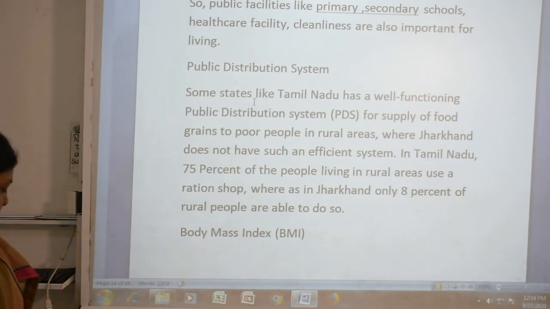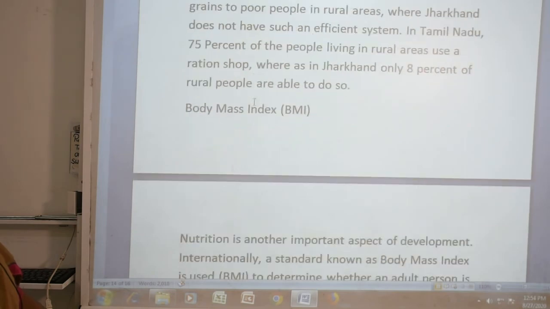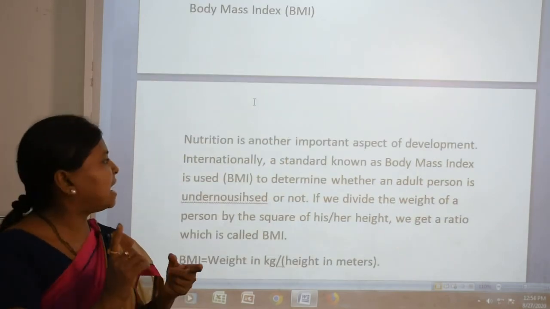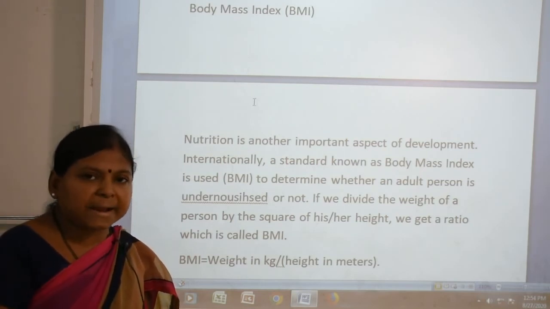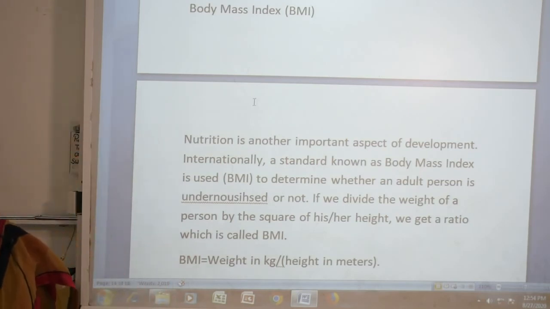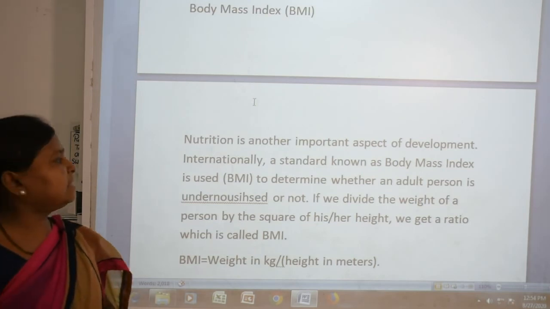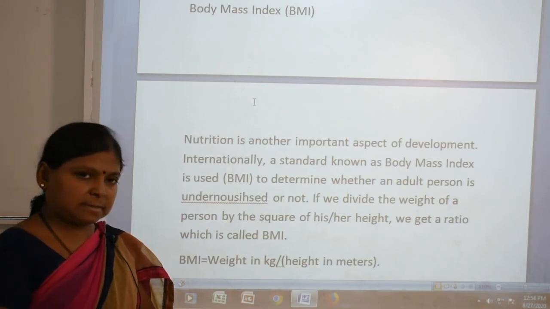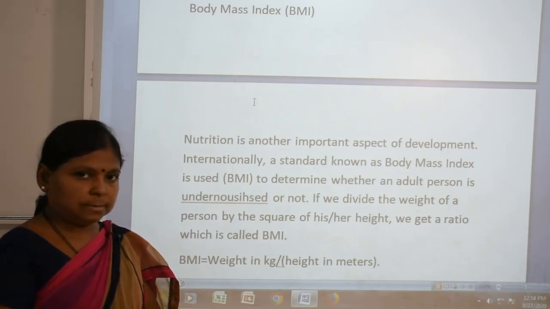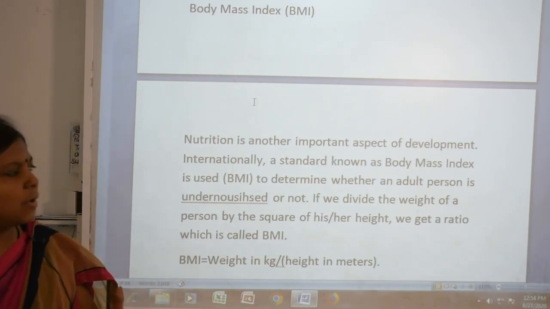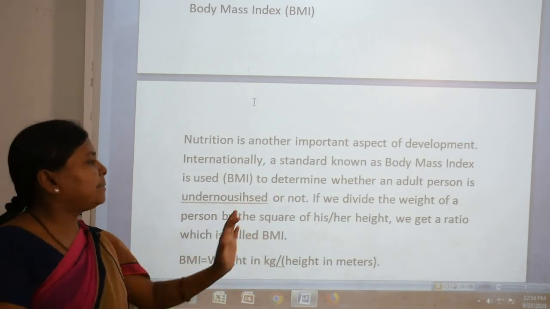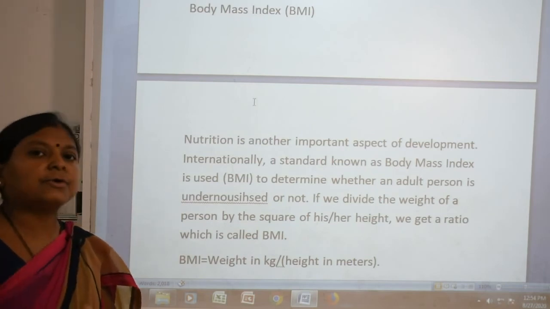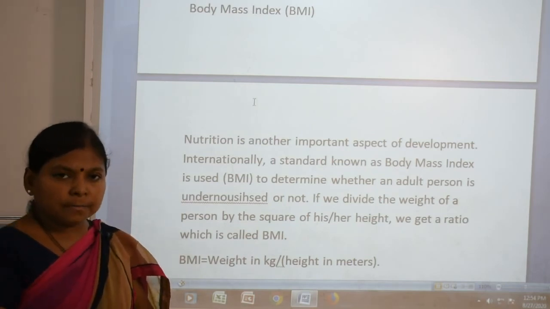Body Mass Index. What is this? BMI. Nutrition is another important aspect of development internationally. It is measured by a standard known as Body Mass Index, BMI. How can we take BMI? What are the criteria to determine whether an adult person is undernourished or not? So how can we find it out?